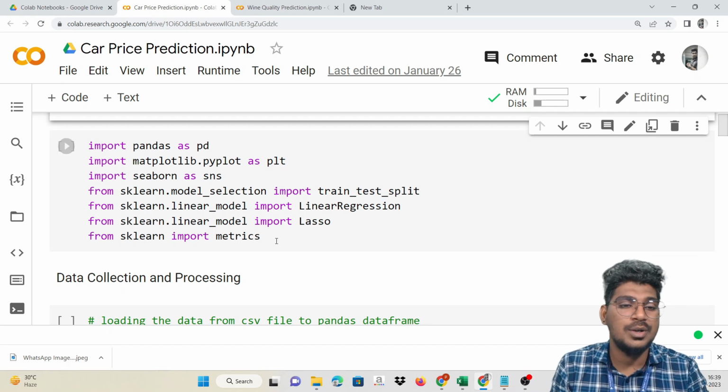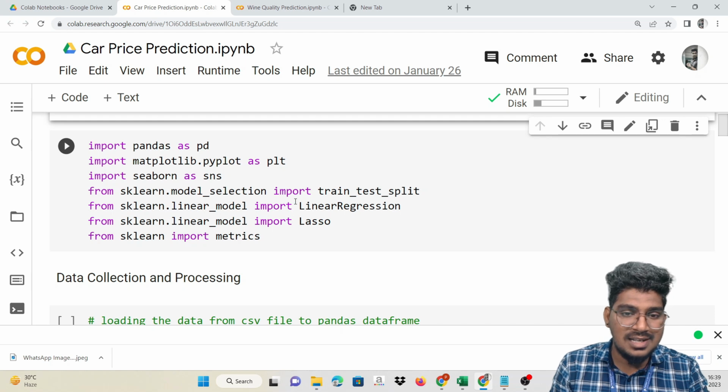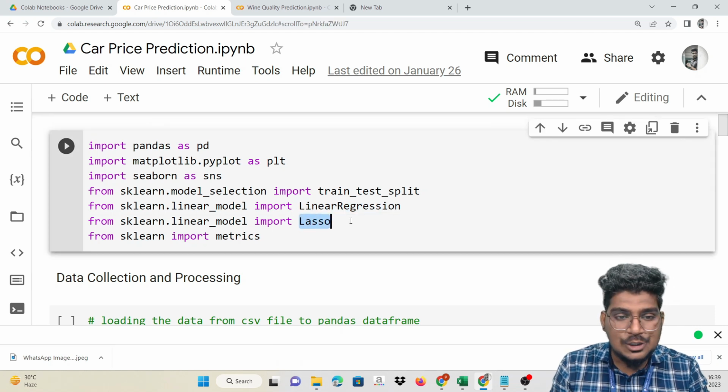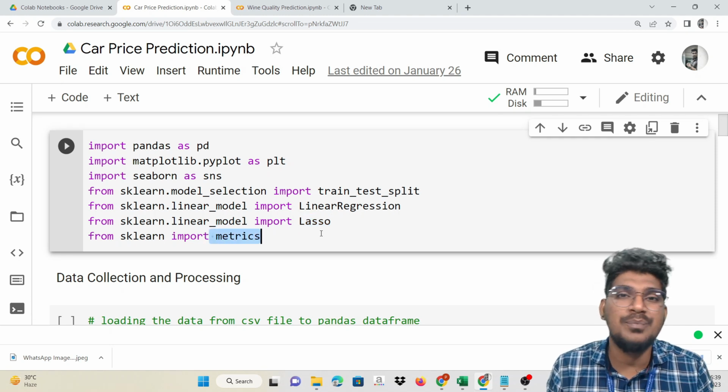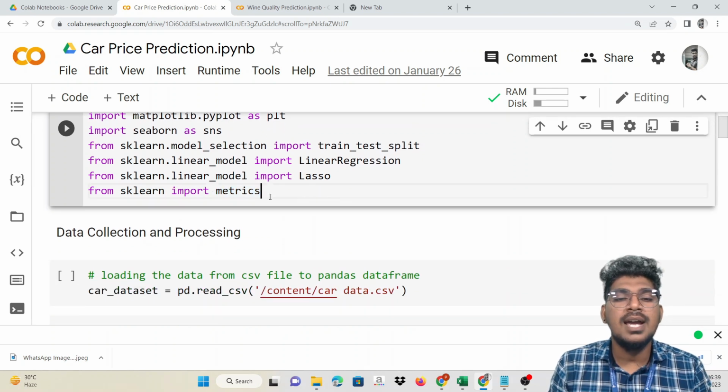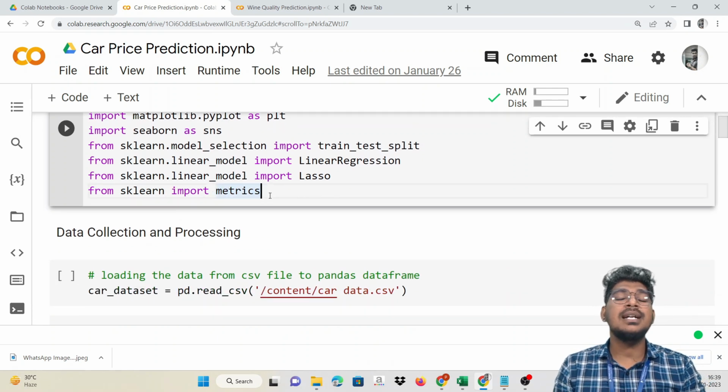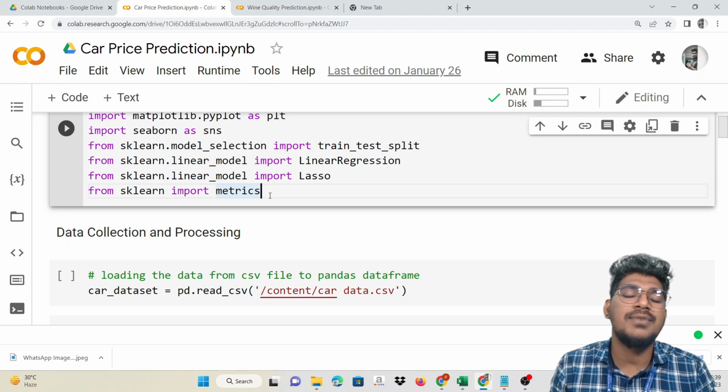And from sklearn.linear_model, import LinearRegression, that is the algorithm, and also Lasso, which comes from the linear model. And metrics will help calculate the accuracy score and performance of the model.